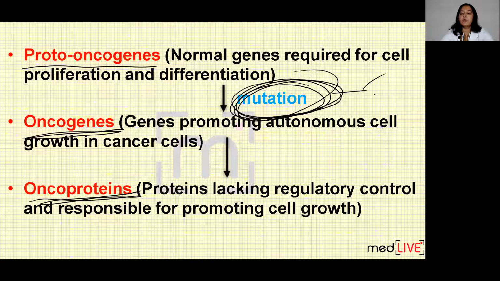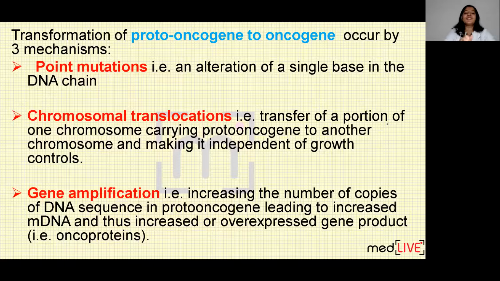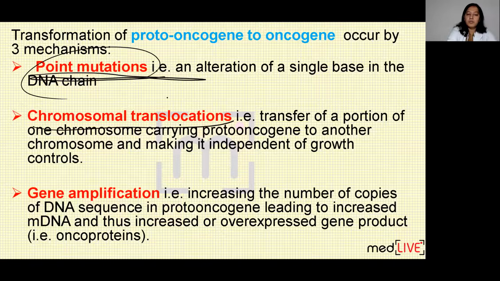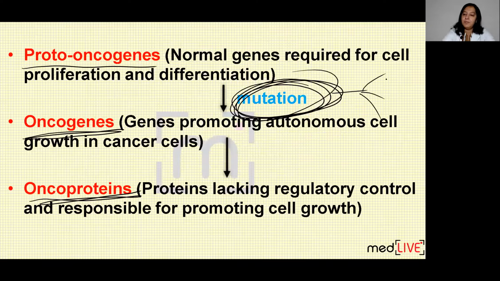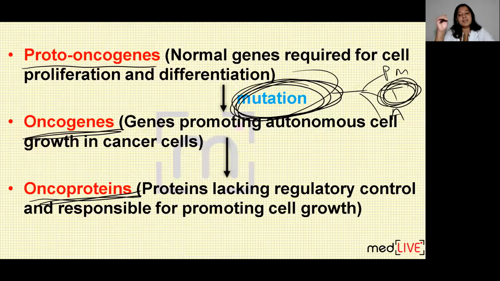What is this mutation? How many types of mutation do you know? Which mutation is occurring here to convert proto-oncogene to oncogene? Can you name some of the mutations? Either the point mutation, or the chromosomal translocation, or gene amplification. Either of the three mutations is occurring. Of these three, chromosomal translocation is the most common mutation which occurs in proto-oncogene and converts them into oncogene.